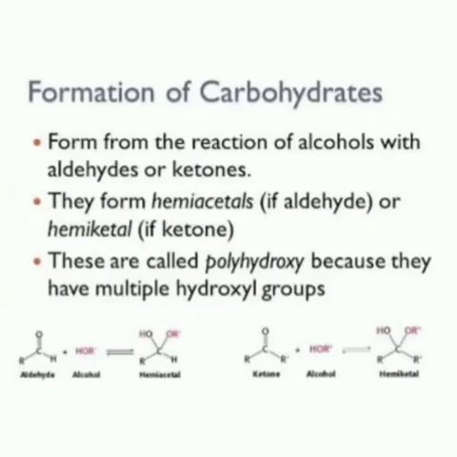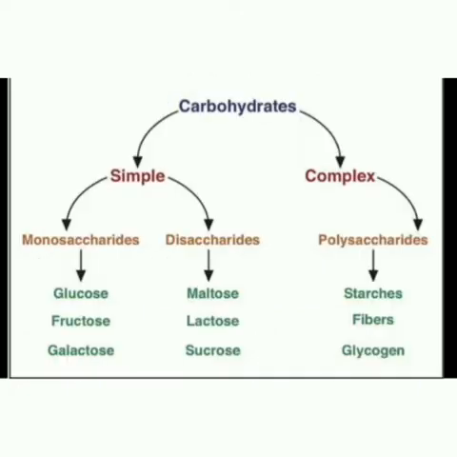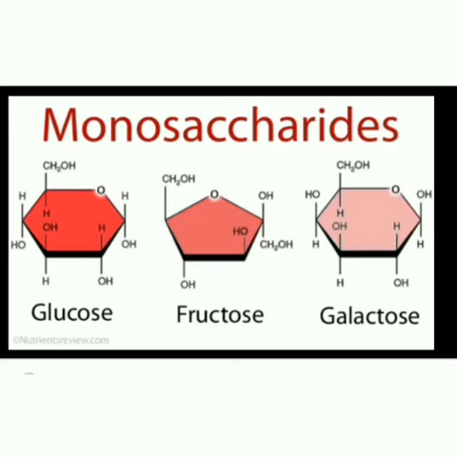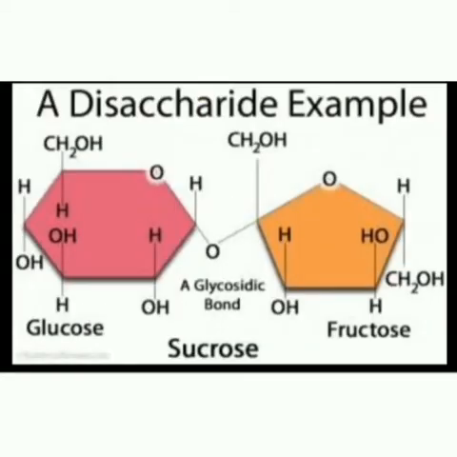They are formed when aldehyde or ketone units combine and produce such units on hydrolysis. Classification of carbohydrates: monosaccharides cannot be hydrolyzed to form simpler units. Examples: glucose and fructose. Second, disaccharides: on hydrolysis, they give monosaccharides. Examples: sucrose, maltose, and lactose.